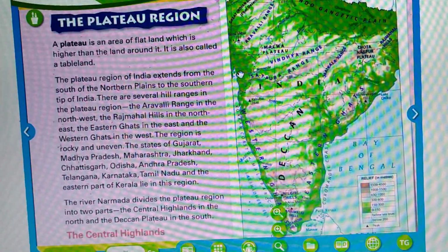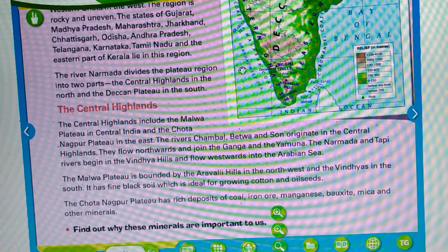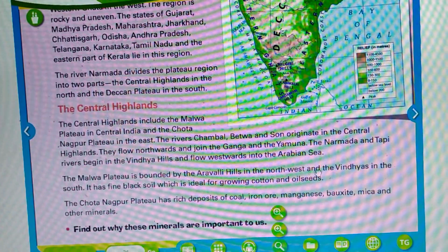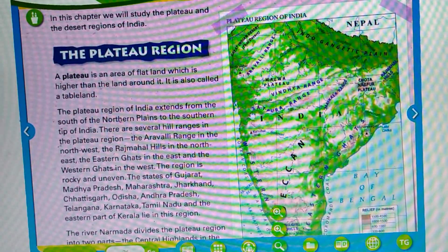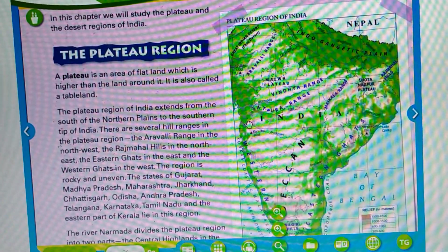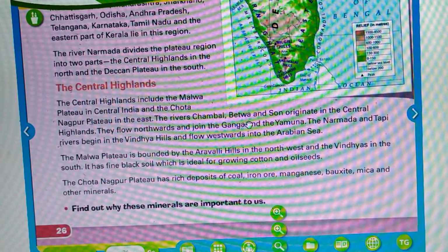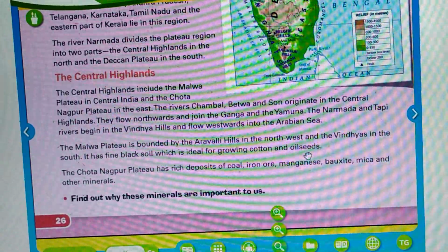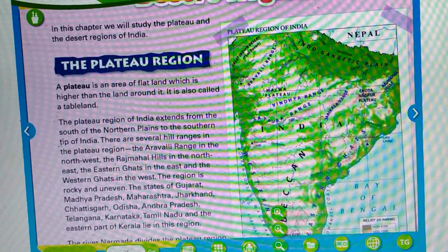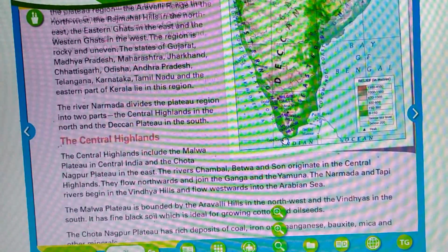Now, the river Narmada divides the plateau region into two main parts. Here I will show you in the map. There is the river Narmada here, in our Gujarat, which is dividing the plateau into two parts: the Central Highlands in the north and the Deccan Plateau in the south. See, this is the Deccan Plateau and here we have the Central Highlands.